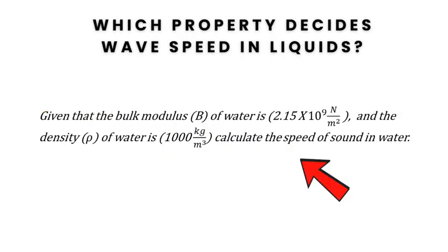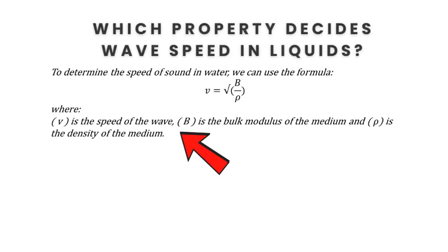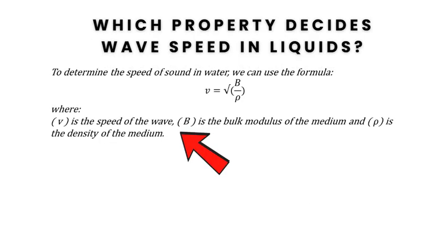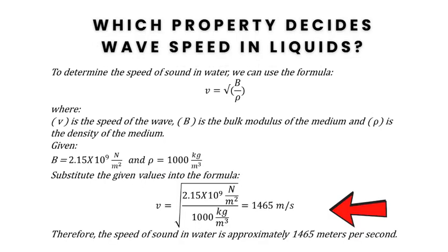As an example, given that the bulk modulus B of water is 2.15 × 10^9 newton per meter square and the density rho of the water is 1000 kg per meter cube, calculate the speed of sound in water. To determine the speed of sound in water, we can use the formula speed equals square root of B by rho, where B is bulk modulus and rho is the density. Given that B equals 2.15 × 10^9 and rho equals 1000, substitute the given values into the formula. The speed of sound in water is approximately 1465 meters per second.